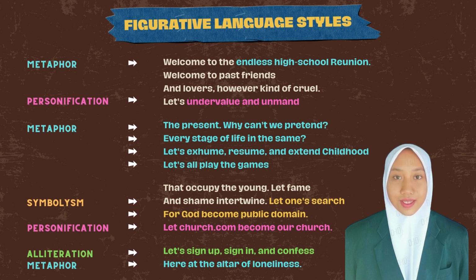And the next, in line 13, is alliteration. Let's sign up, sign in, and confess is an example of alliteration where the repetition of the word sign creates a rhythmic effect. And the last, in line 14, is metaphor.